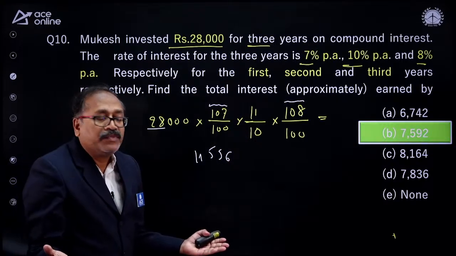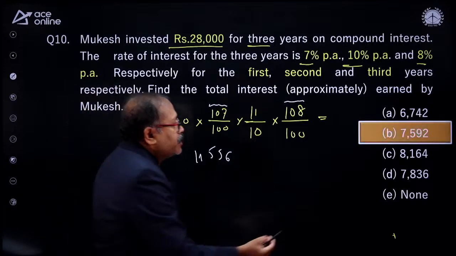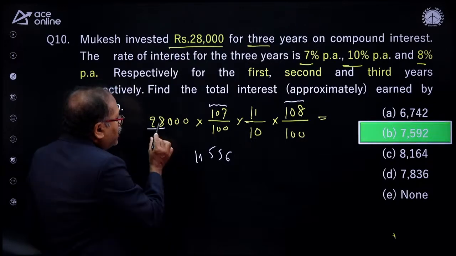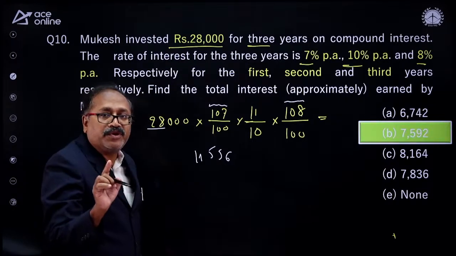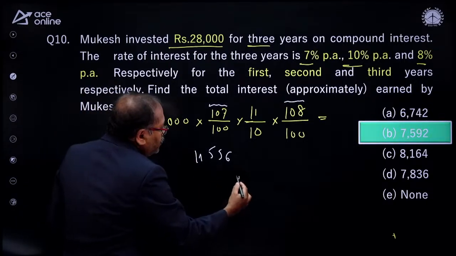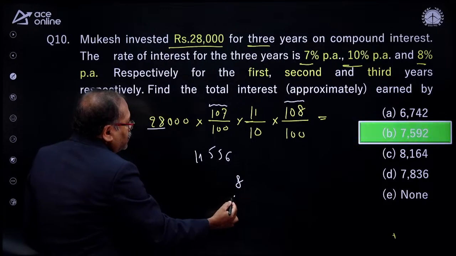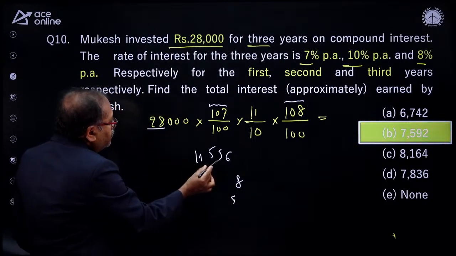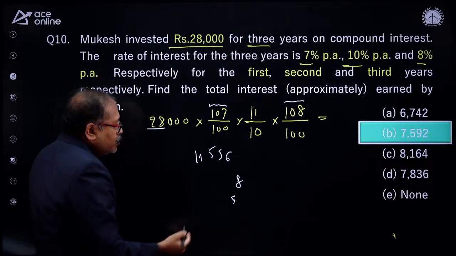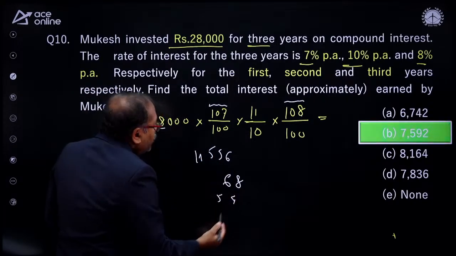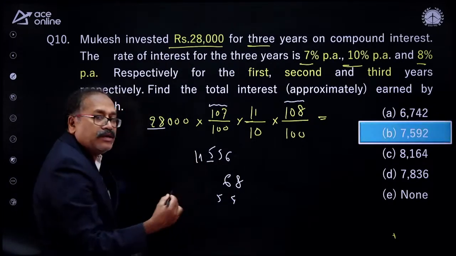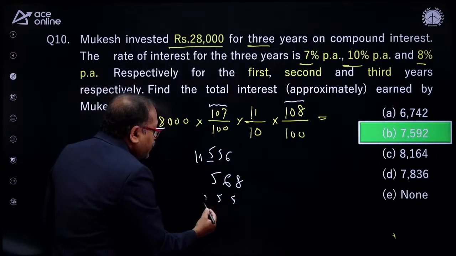Your answer is ready. So even you can go with the unit digit, but with 2 and 2 there are two options with the same unit digit. So I'll multiply this by 28, and see how simple it is if you know the speed maths. 8 times 6 is 48, carry 4. And then 8 times 5 is 40, and 40 plus 6 times 2 is 12, that is 52. 52 and 56, carry 5, and then 8 into 5 is 40 plus 2 times 5 is 10, that is 50 plus 5, 55, carry 5.